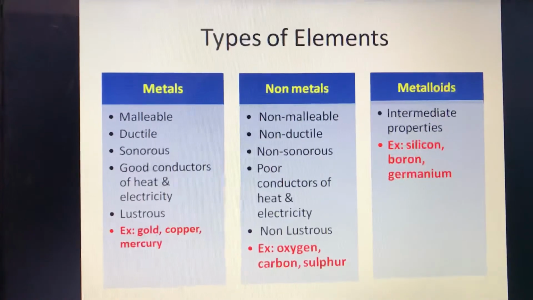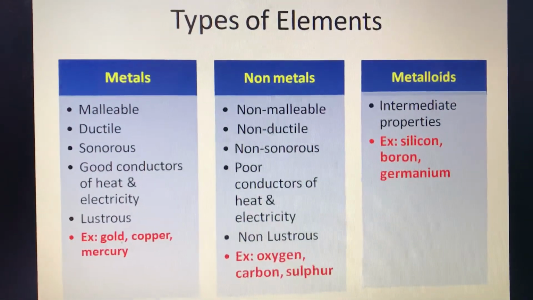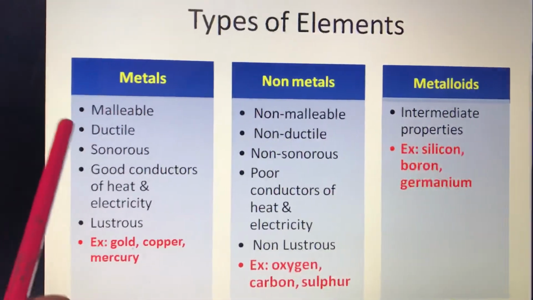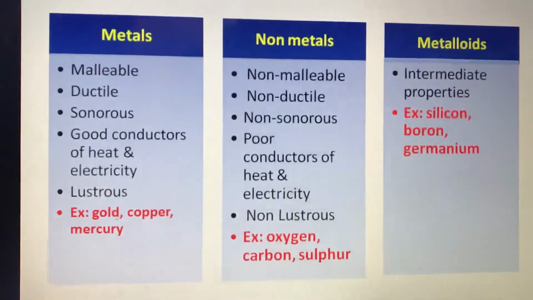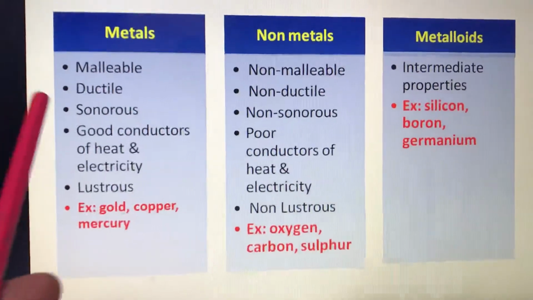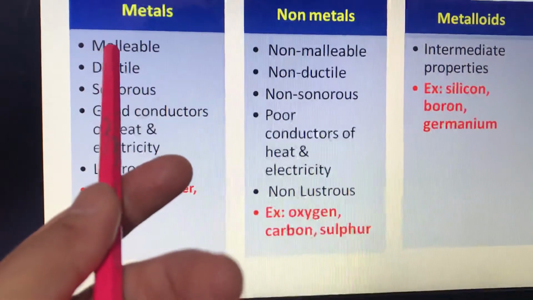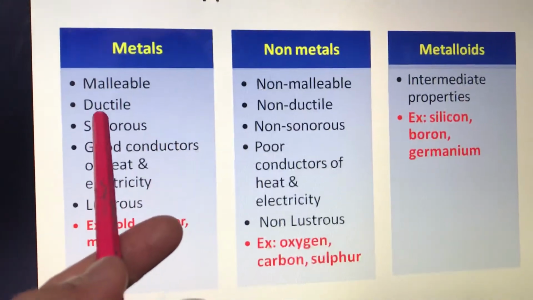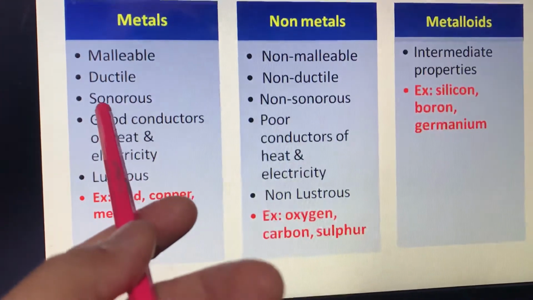Next, the types of elements. Now elements can further be grouped into three types: metals, non-metals and metalloids. So here properties I have listed in this table. You can see metals are malleable, ductile. Malleable means they can be converted into thin sheets, and ductile means they can be converted into thin wires, thin threads.